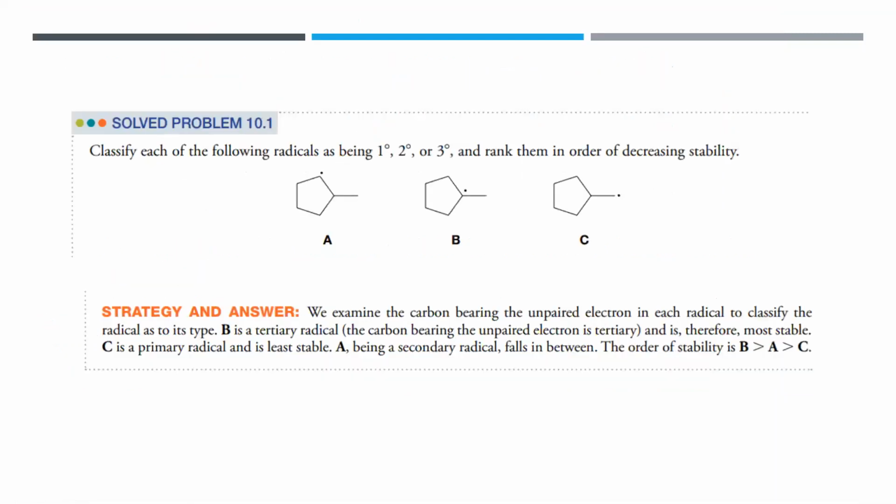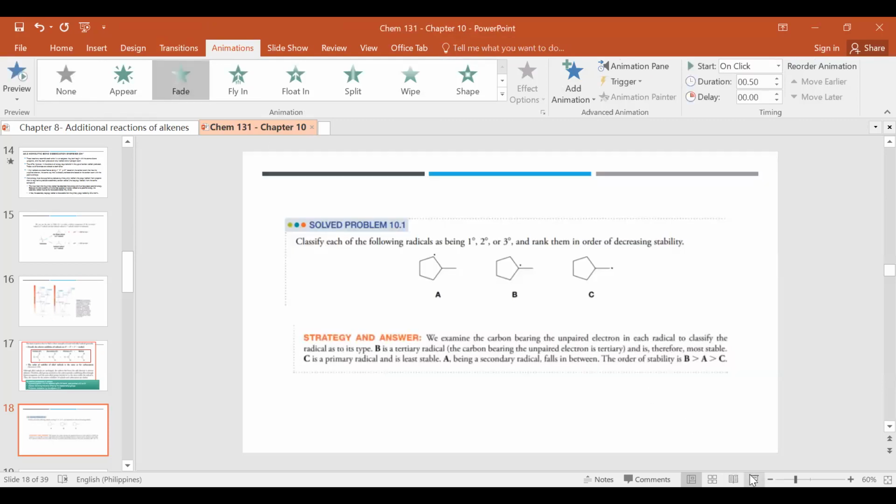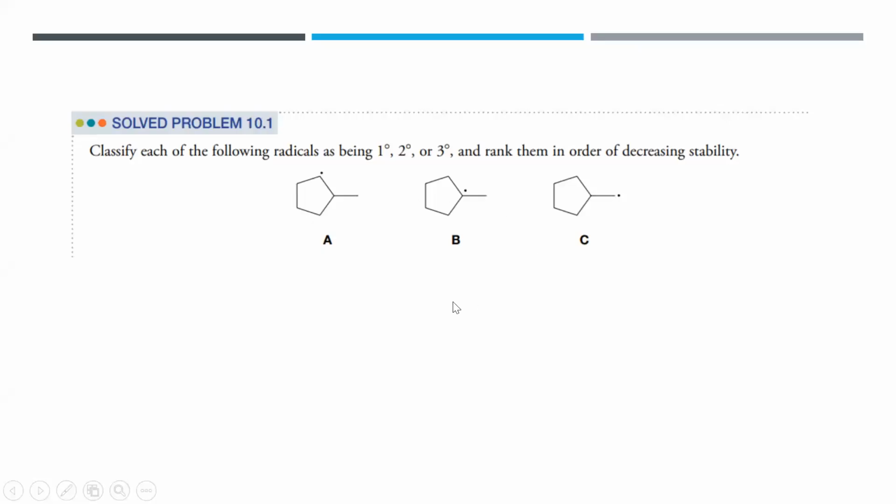Okay, a problem before we end. Classify each of the following radicals as 1 degree, 2 degree, or 3 degree, and rank them in the order of decreasing stability. So which one is more stable here? Letter A, letter B, letter C.